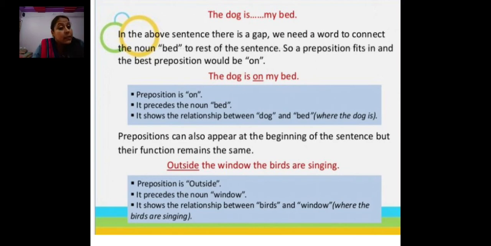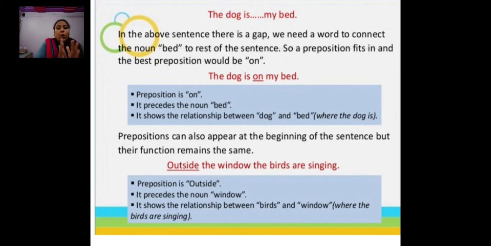Children, a preposition can also appear at the beginning of the sentence, but its function remains the same. It is not that a preposition will come only in the middle or at the end; it can come anywhere. Let us see one example. Blank the window, the birds are singing. We have to fill that blank. The preposition used here is outside. Outside the window, the birds are singing. What is the preposition here? Outside. It precedes the noun window.